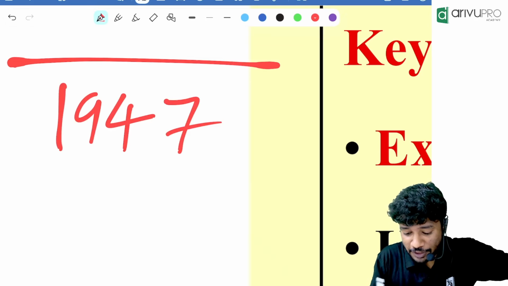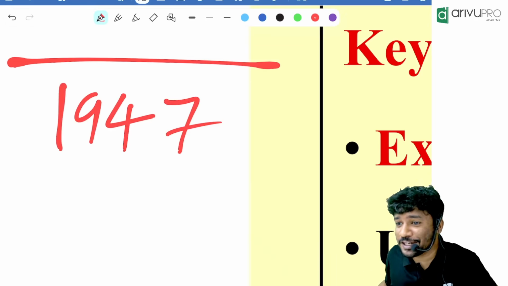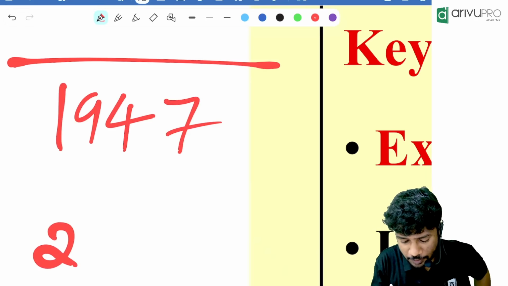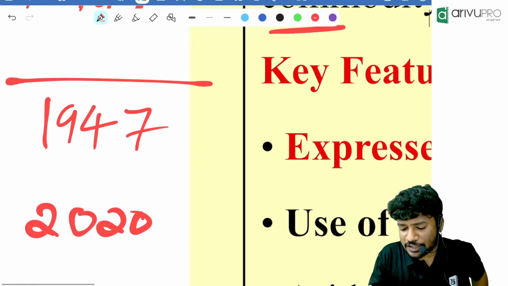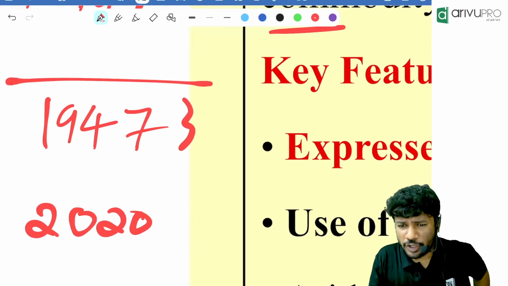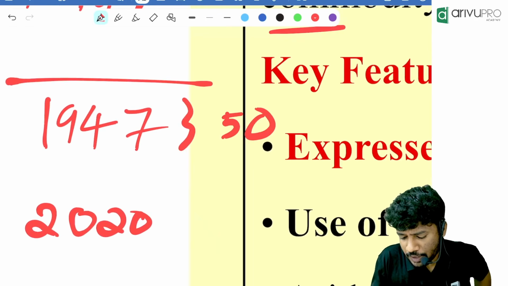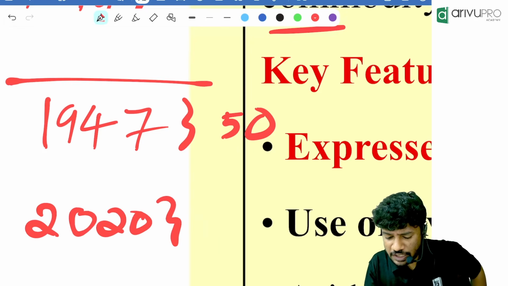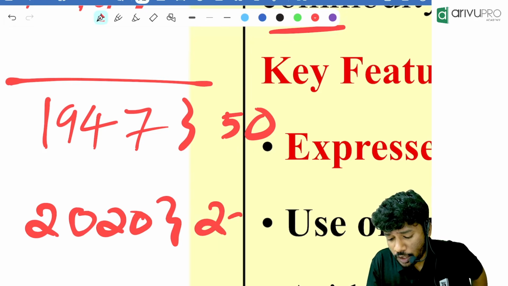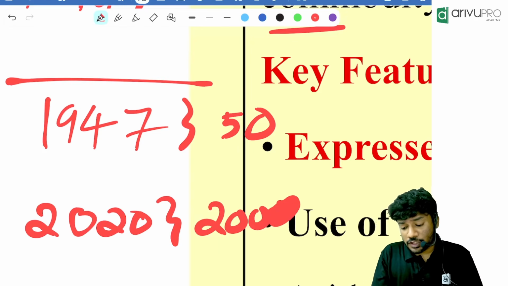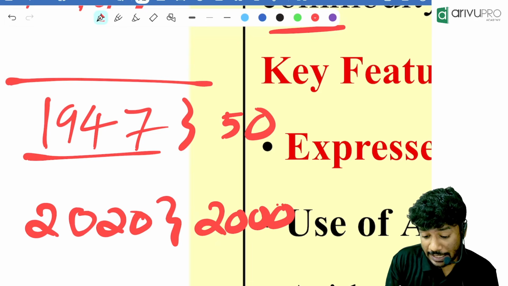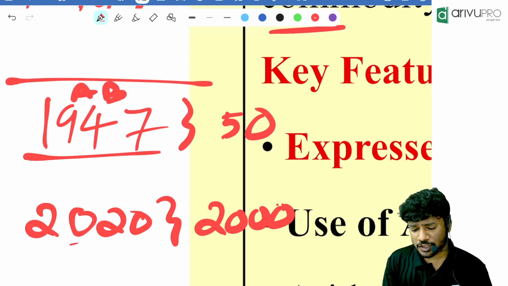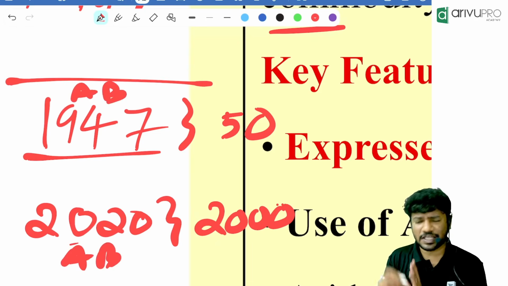1947. Some say, oh, still I don't have independence. Yes, 1947. Now let it be 2020. There was an index: for some commodities, an index of 50, and for some other commodities, an index of 200 or 2000. Let it be 2000. For some commodity, for example, in 1947, let it be A and B. In 2020, let it be A and B itself, the same commodity.